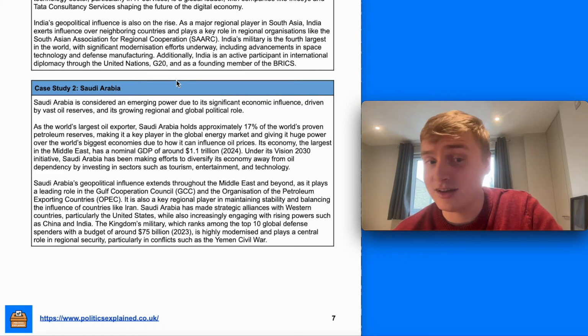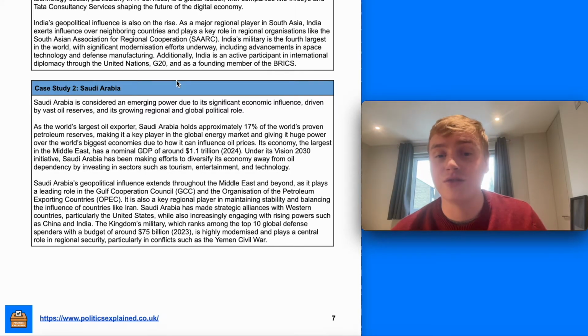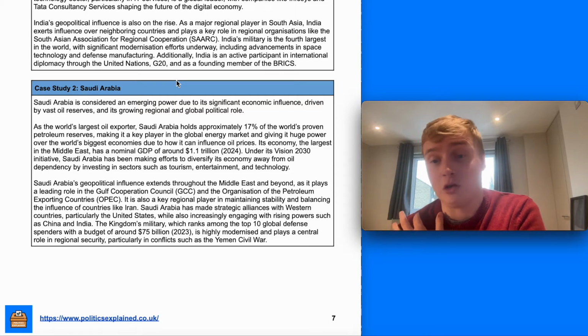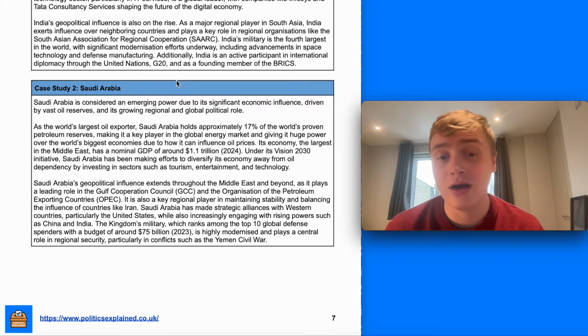Its economy is the largest in the Middle East, has a nominal GDP of around 1.1 trillion, and under its Vision 2030 initiative, it's been making efforts to diversify its economy away from oil dependency, investing a lot in sport, actually, or in tourism, entertainment, and technology. Its geopolitical influence extends throughout the Middle East and beyond.